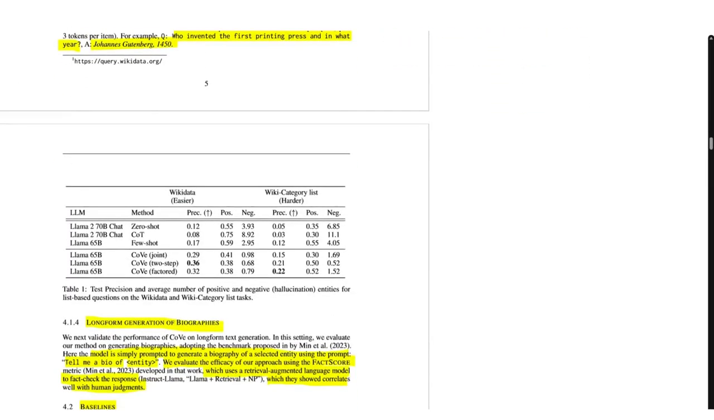So first of all, here we have table 1, where they measure the performance of the models on Wikidata and Wiki category list. And as you can see here, the two-step variant of COVE obtained the highest precision for Wikidata, and the COVE factor obtained the highest performance on the Wiki category list, which is considered the harder task, doubling the precision compared to the original model, which is Llama 65B, the best performing model without COVE.